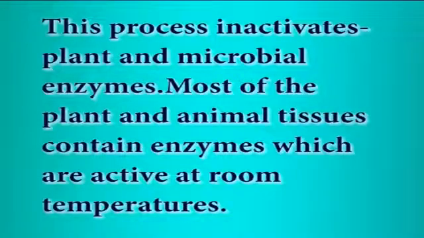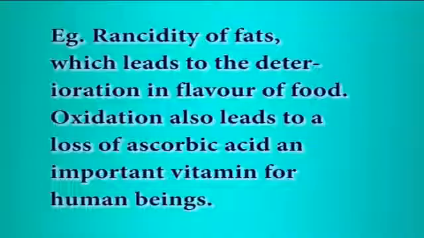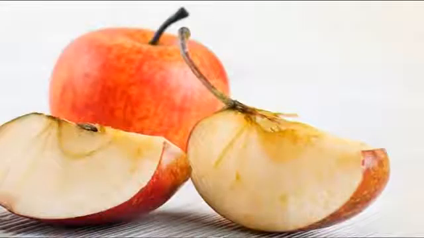Most of the plant and animal tissues contain enzymes which are active at room temperature. An increase of temperature by 10 degrees Celsius doubles the rate of chemical change. Example, rancidity of fats, which leads to the deterioration in flavor of food. Oxidation also leads to the loss of ascorbic acid, an important vitamin for human beings. These enzymes may soften the tissue and change the color. Example, cut apples and banana.